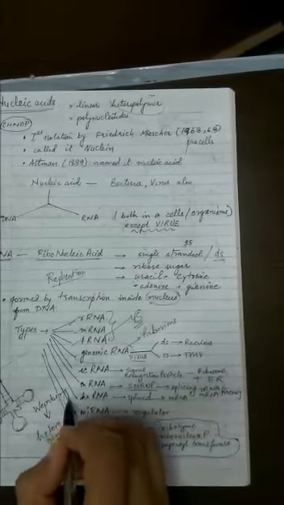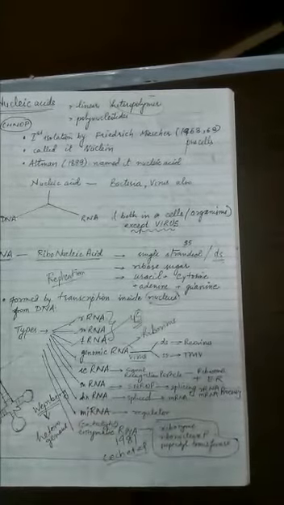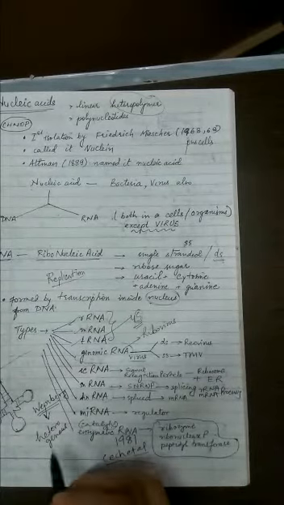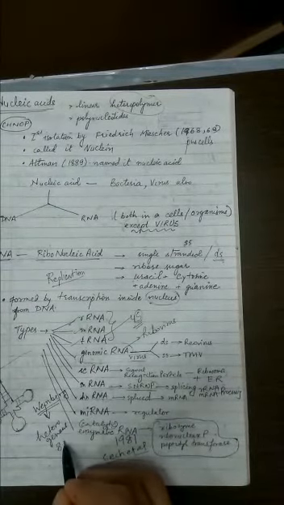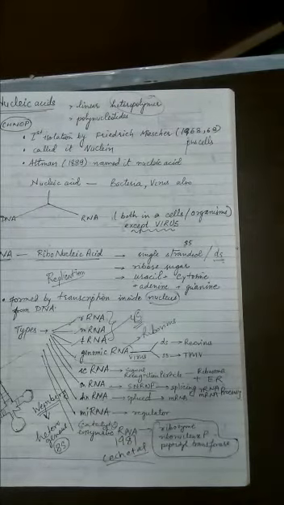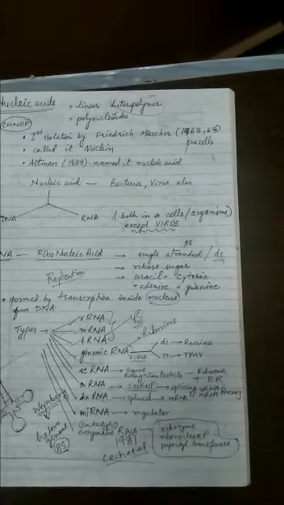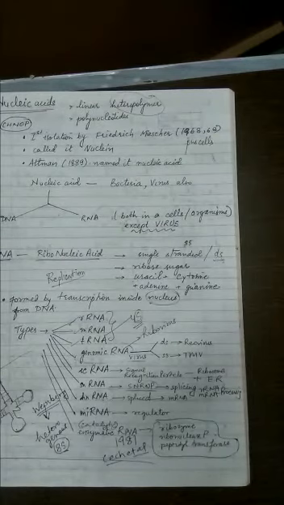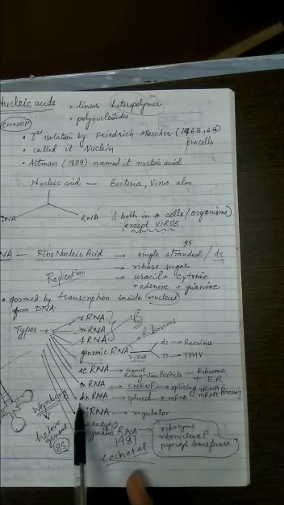Actually, according to him, all those RNAs which are smaller than 8S. Now, I think you still remember the Svedberg unit, S, or sedimentation coefficient unit. Whatever RNAs are smaller than 8S, according to the scientist, should be considered as heterogeneous nuclear RNA or hnRNA. Now, to understand this concept, this topic